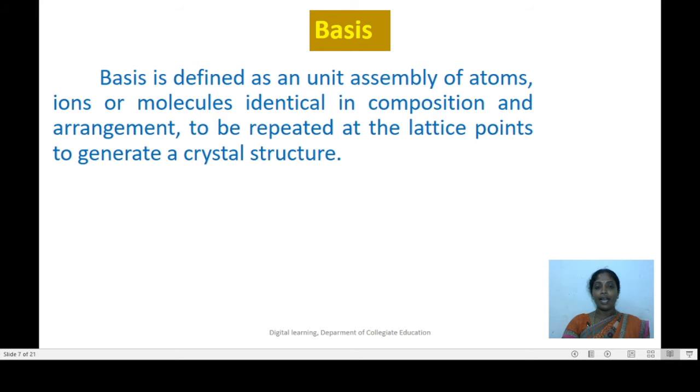Basis is defined as a unit assembly of atoms or ions or molecules, identical in composition and arrangement, to be repeated at the lattice points to generate a crystal structure. Now basis is a real concept. It is a chemical concept. That means using basis you can know the elements which are present in the constituents of the crystal.